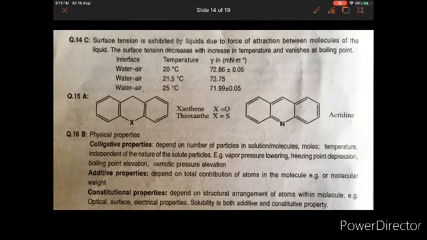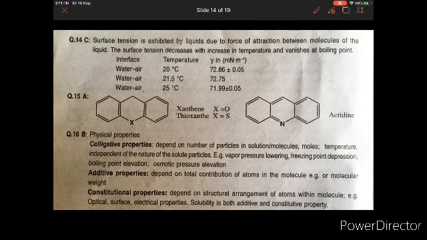Now the question is, what is the surface tension of water at 25 degrees Celsius? Surface tension is exhibited by the liquid due to the force of attraction between the molecules of the liquid. The surface tension decreases with increase in temperature and vanishes at the boiling point. So we have a few values. For the water-air interface at a temperature of 20 degrees Celsius, the surface tension is 72.86 plus minus 0.05. For water-air at 21.5 degrees, it is 72.75, and at temperature 25, the surface tension is 71.99 plus minus 0.05.